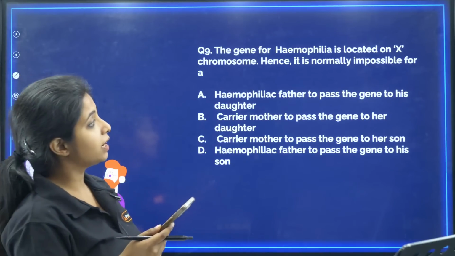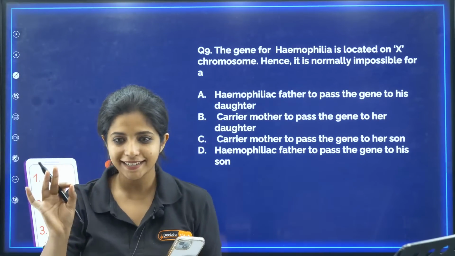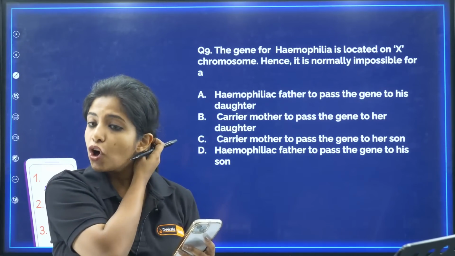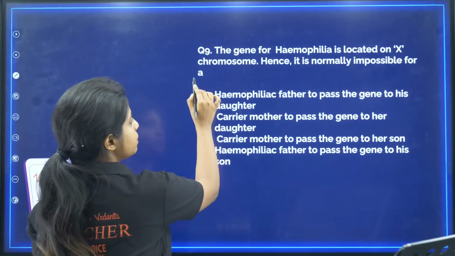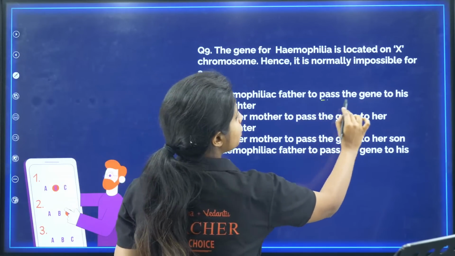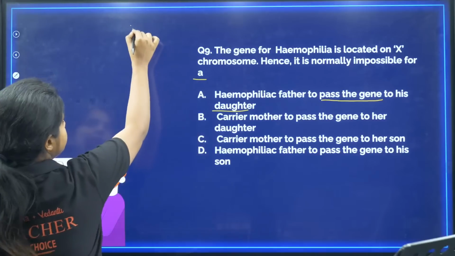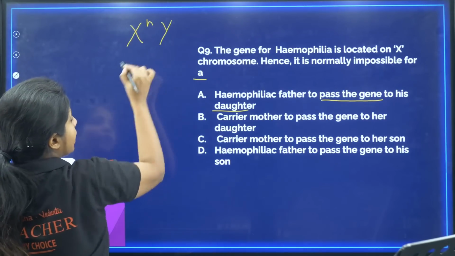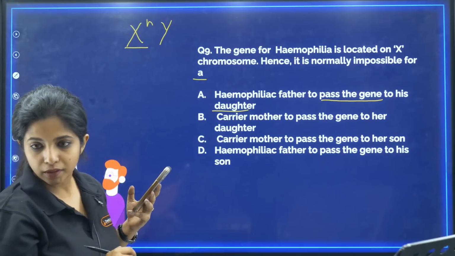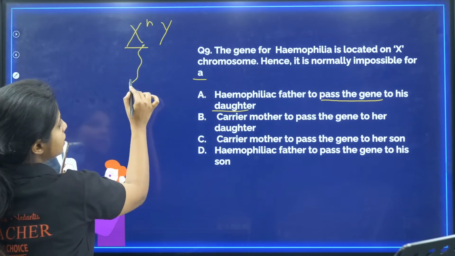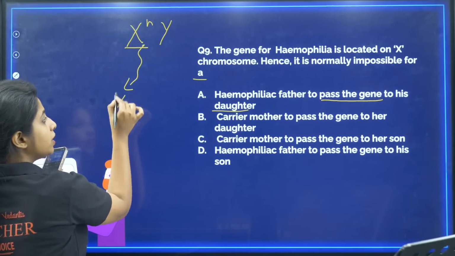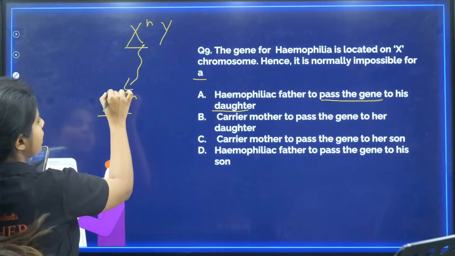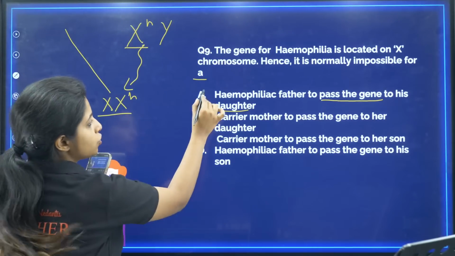Now the gene for hemophilia is located on the X chromosome. That is why it is an X-linked recessive disorder. Hence, it is normally impossible for what? For a hemophiliac father to pass the gene to his daughter. Father has one X and one Y. So is it impossible for the hemophiliac father to send this gene to a daughter? No, my dear children. To a daughter, he will send this particular gene because daughters have XX chromosomes, so one they get from the mother, one from the father. So this is wrong. It is not impossible.